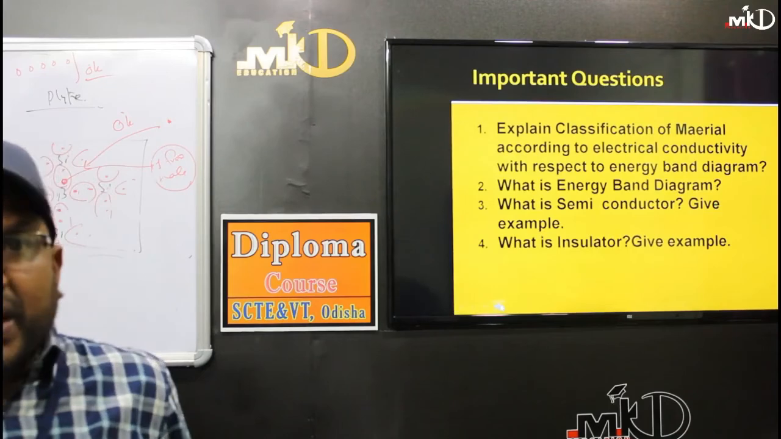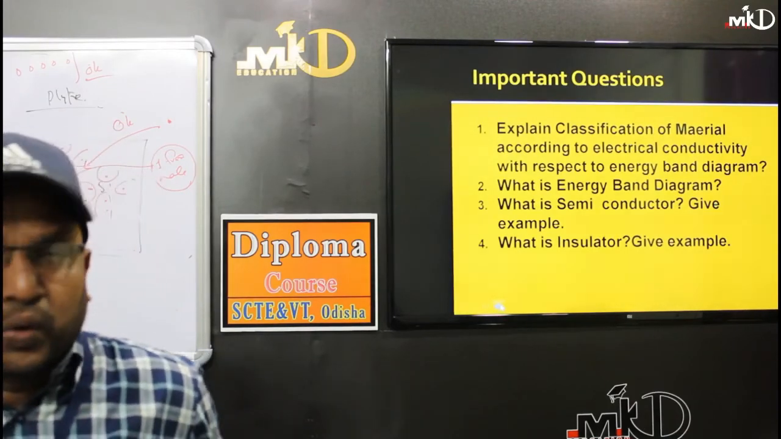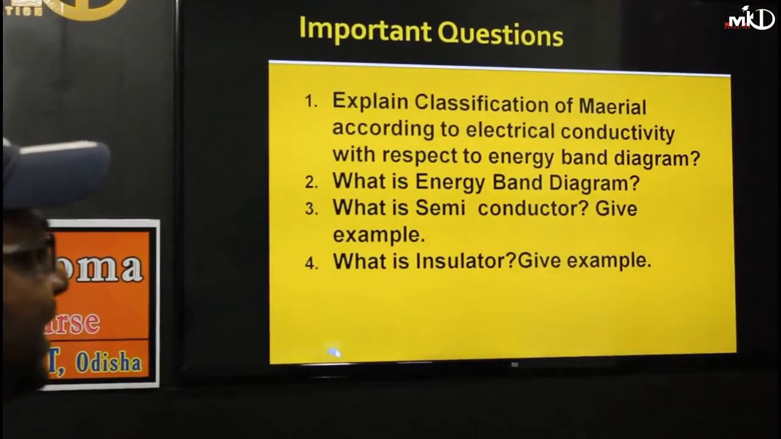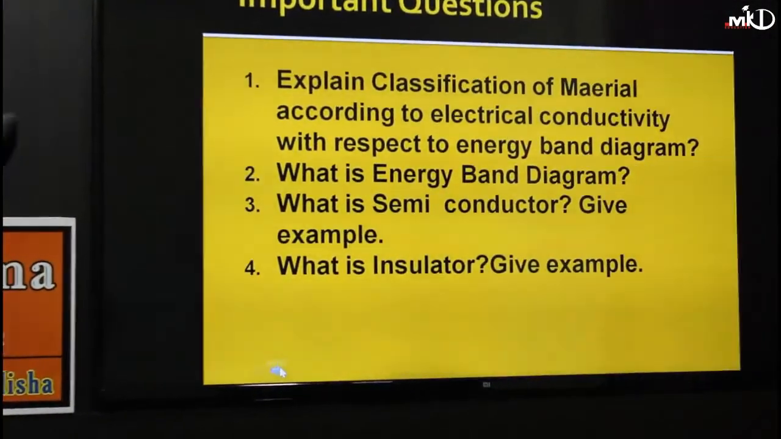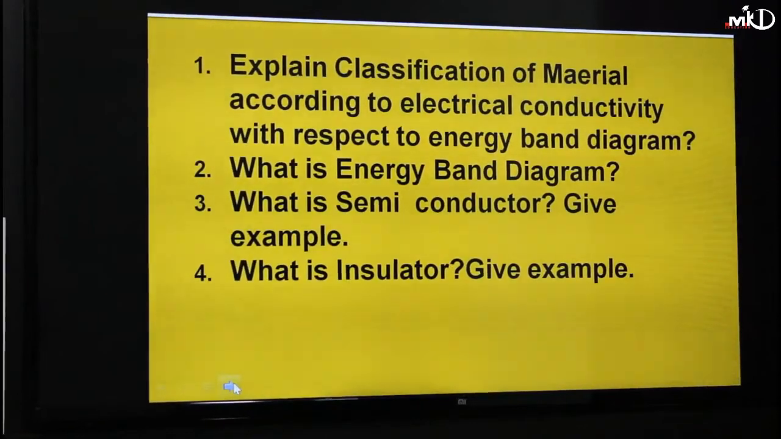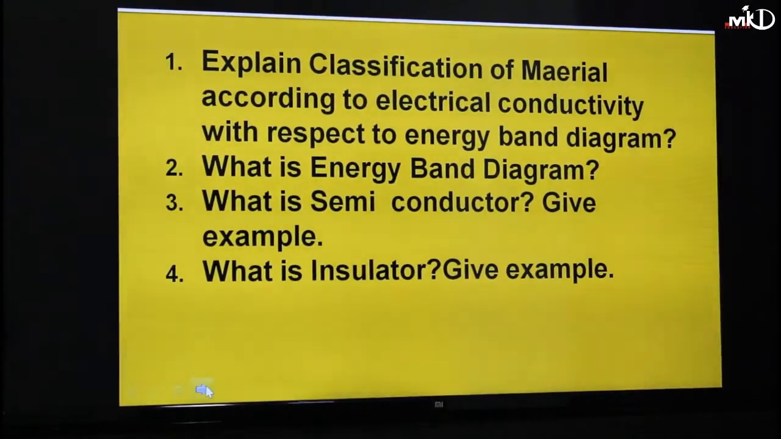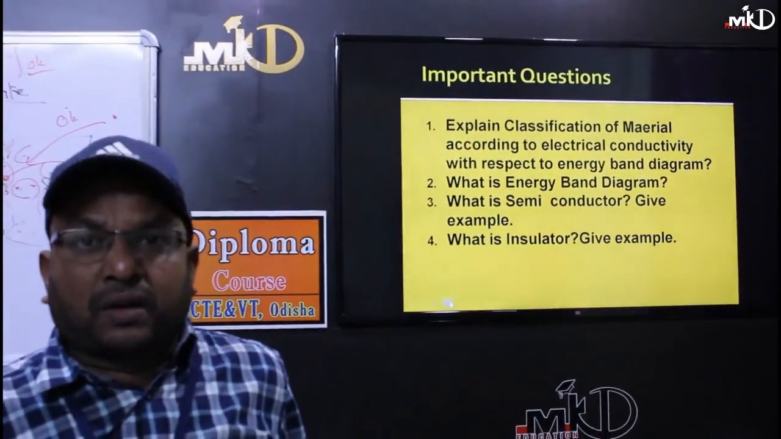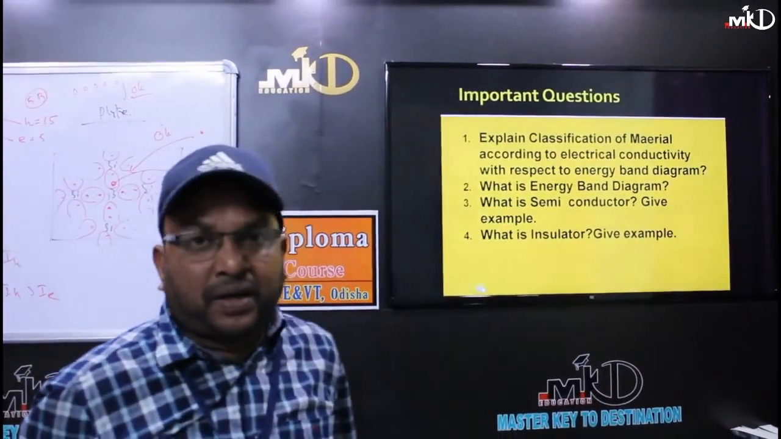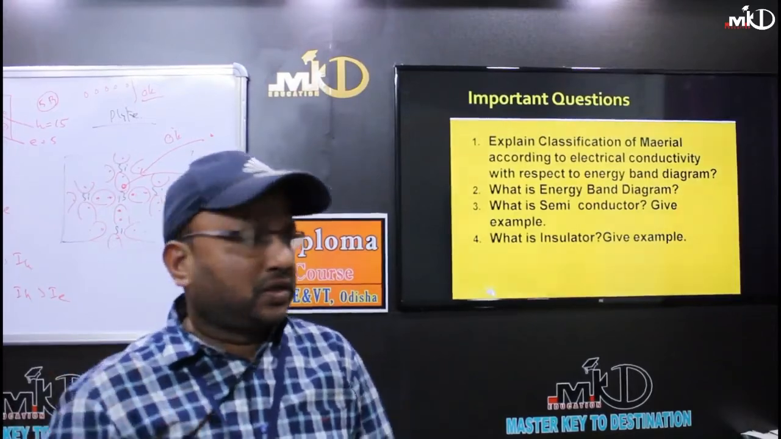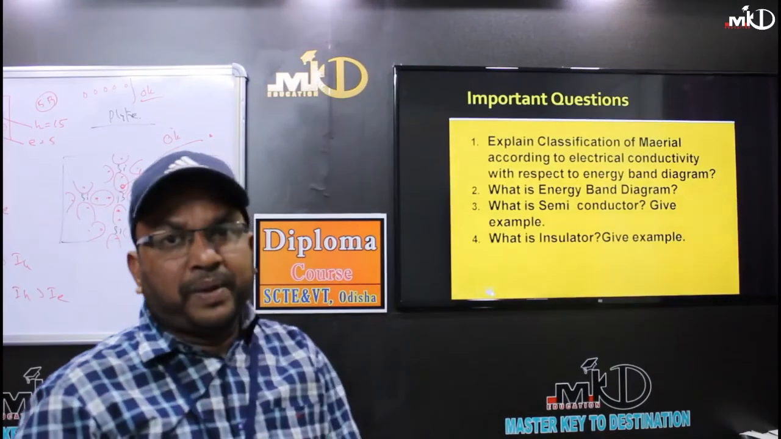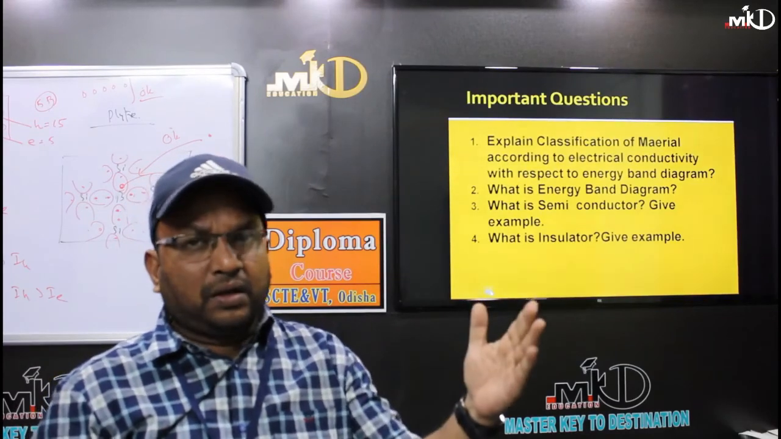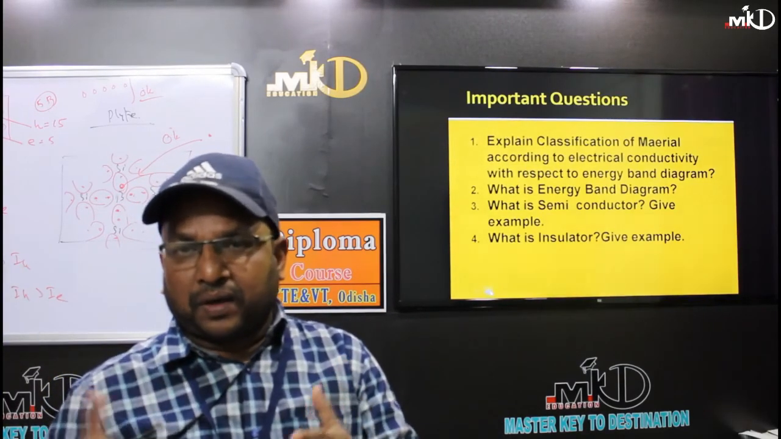Now, coming to the important questions in this chapter, what I have taught today, you may expect some questions. Classification of materials according to electrical conductivity. That is, in which case does it conduct more: the conductor, semiconductor or insulator. So a conductor conducts highly, an insulator never conducts, and the semiconductor conductivity lies between what? Conductor and insulator. Next, we may get a question: what is the energy band diagram? I have already told you, the energy band diagram in the case of conductor, insulator and semiconductor.